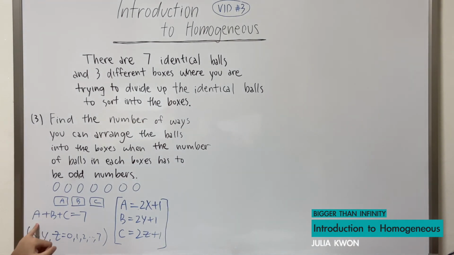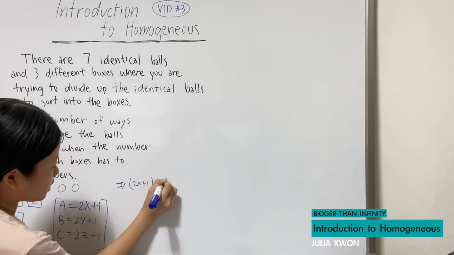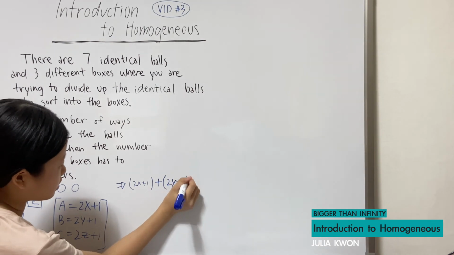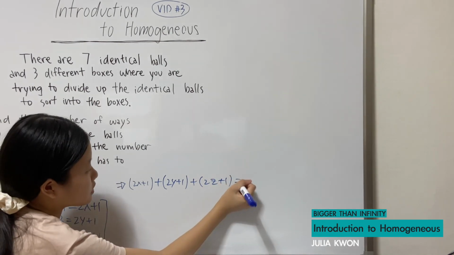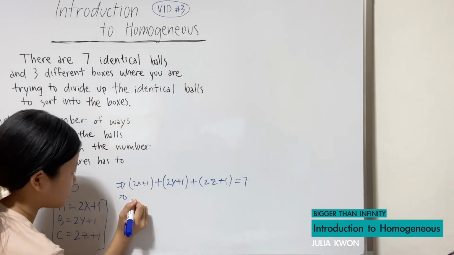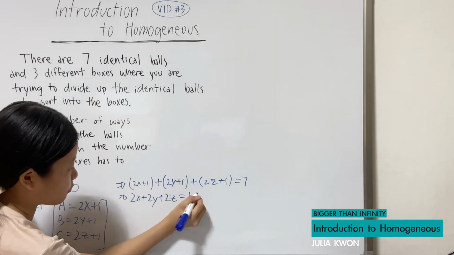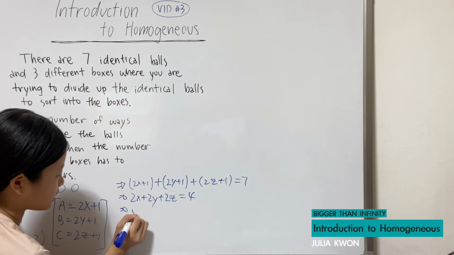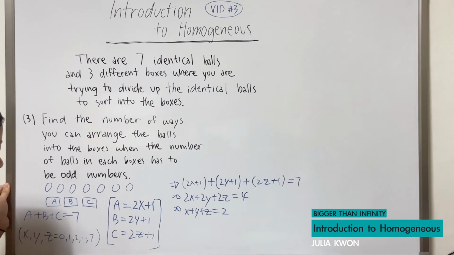Now we're going to replace A with 2x plus 1, B with 2y plus 1, and C with 2z plus 1, and then set it equal to 7. 2x plus 1 plus 2y plus 1 plus 2z plus 1 is equal to 7. And now if we subtract 3 on both sides, that will give us 2x plus 2y plus 2z is equal to 4. And then divide by 2 on both sides, and we just get x plus y plus z is equal to 2. That was just basic algebra.